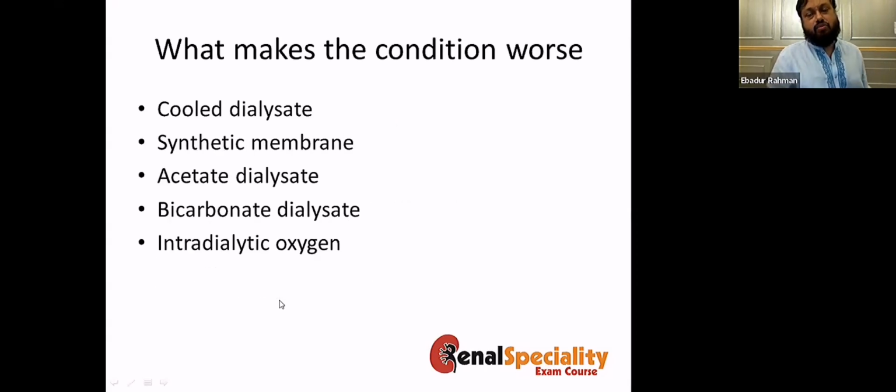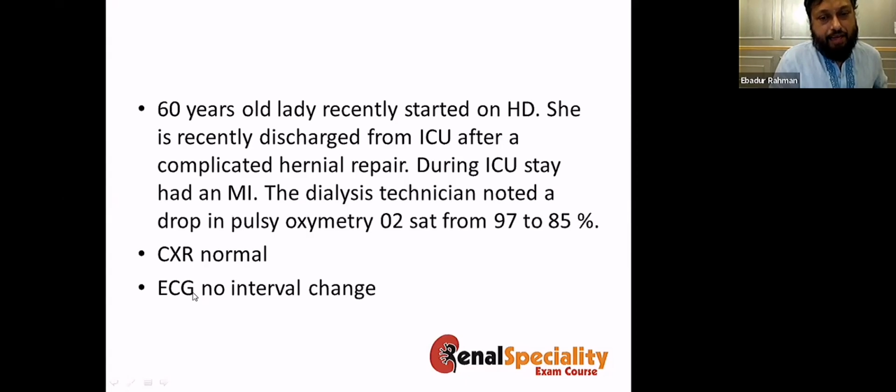So what makes this condition worse? Is it cooled dialysate, synthetic membrane, acetate dialysate, bicarbonate dialysate, or intradialytic oxygen? So this one, if you see the data which I presented, this is a very common phenomenon.